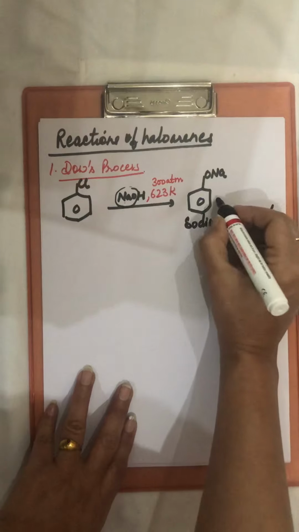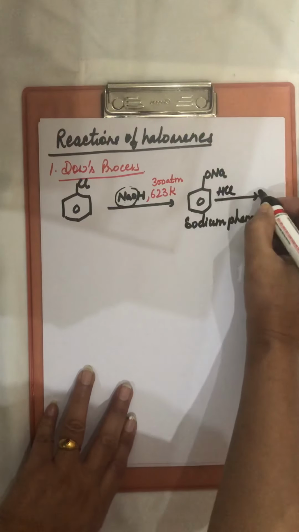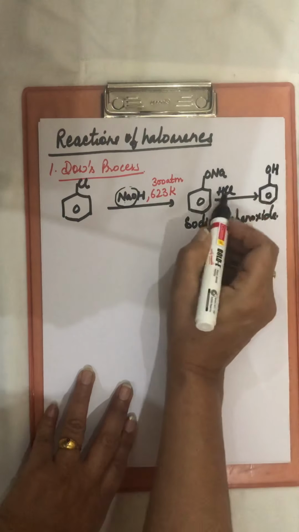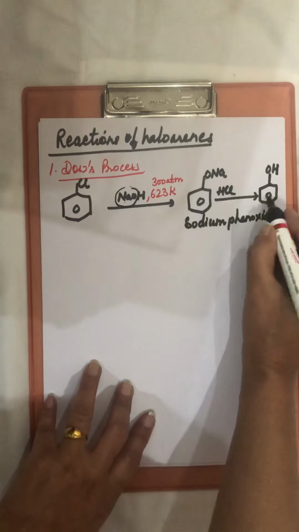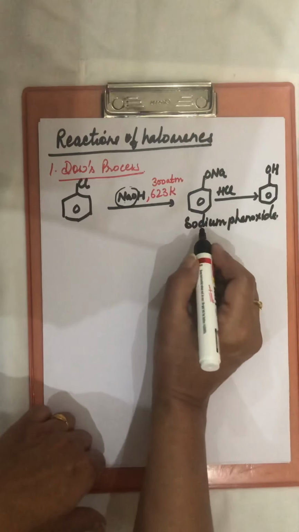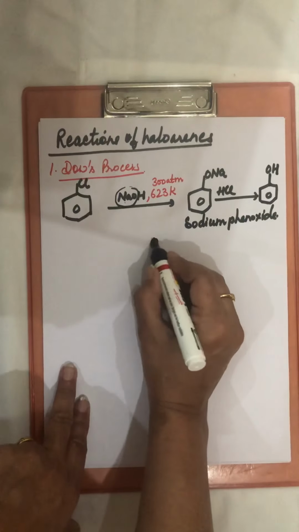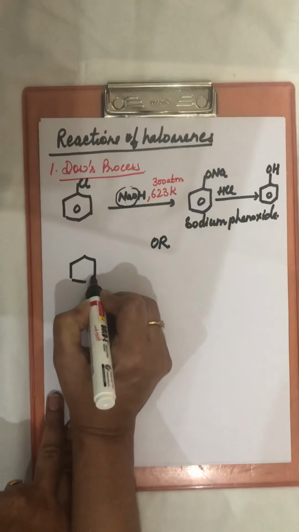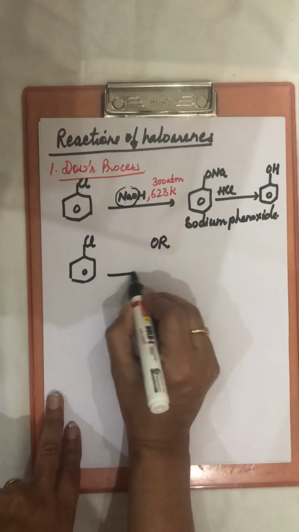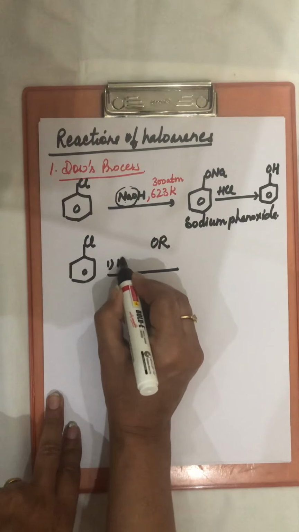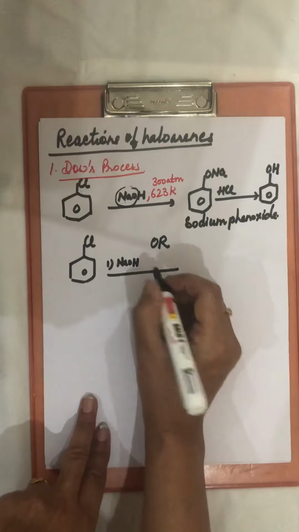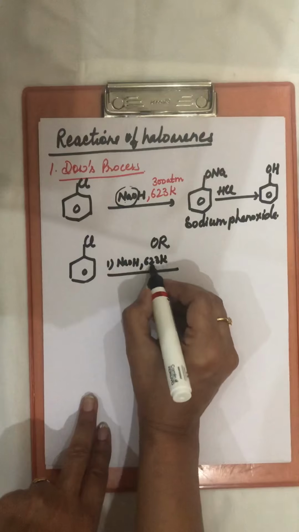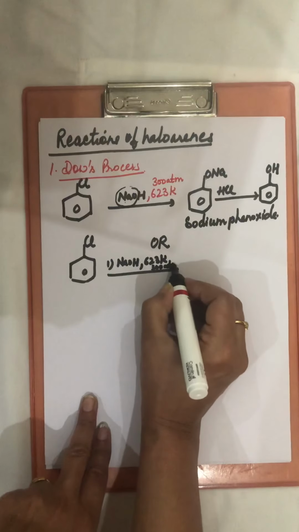And further, when this is reacted with HCl, then this becomes phenol. So H will come here and NaCl moves out, phenol will form here. And this reaction we can write in one step also. Instead of two steps, we can write it in one step also. Like if we want to write it in one step, first condition, that is for first step, the condition is NaOH, 623 Kelvin temperature and 300 atmospheric pressure.